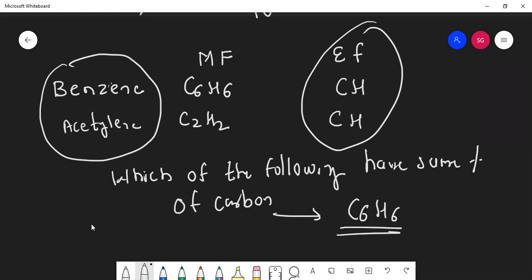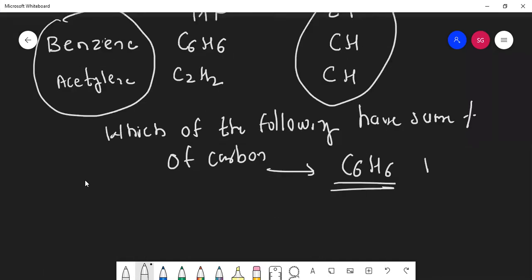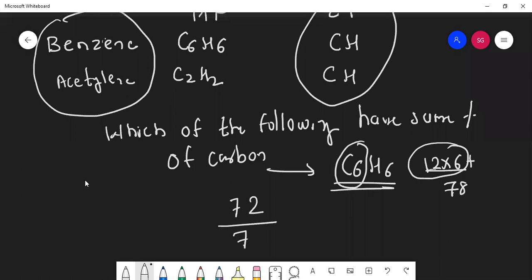So C6H6, what will be its weight? 12 into 6 plus 6, 78. So out of 78, how much is carbon? 12 into 6, how much? 72. So can I write carbon is 72 out of 78 into 100? You'll get the percentage of carbon, 92.